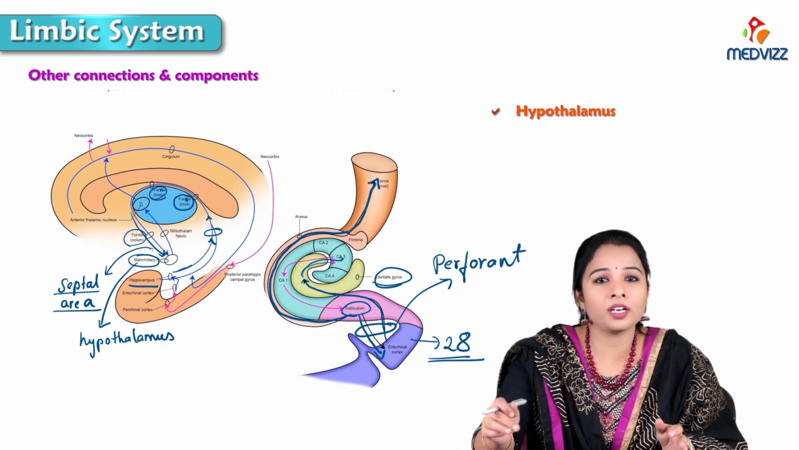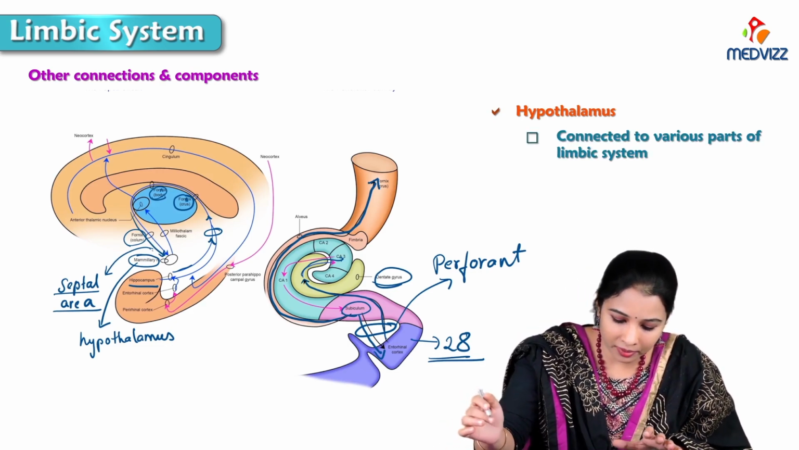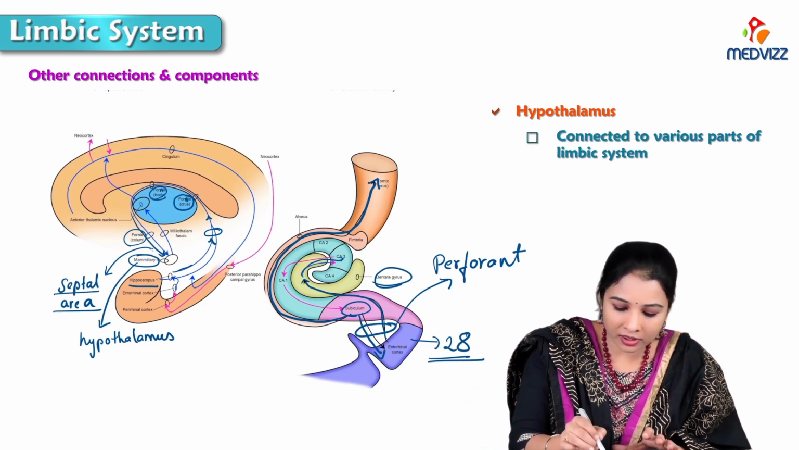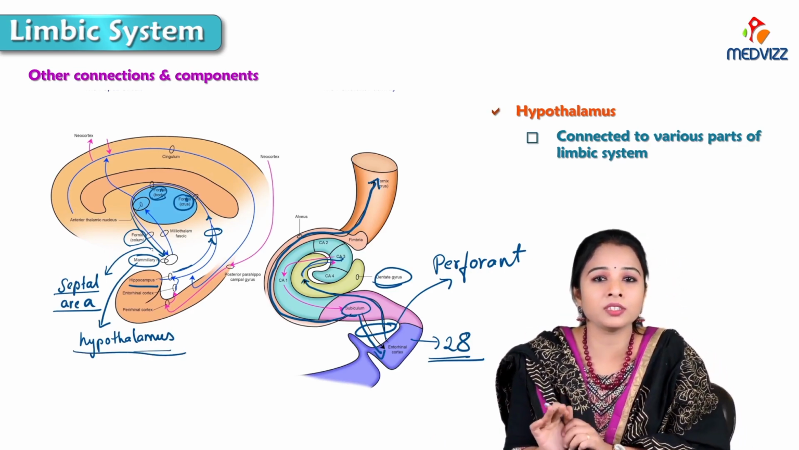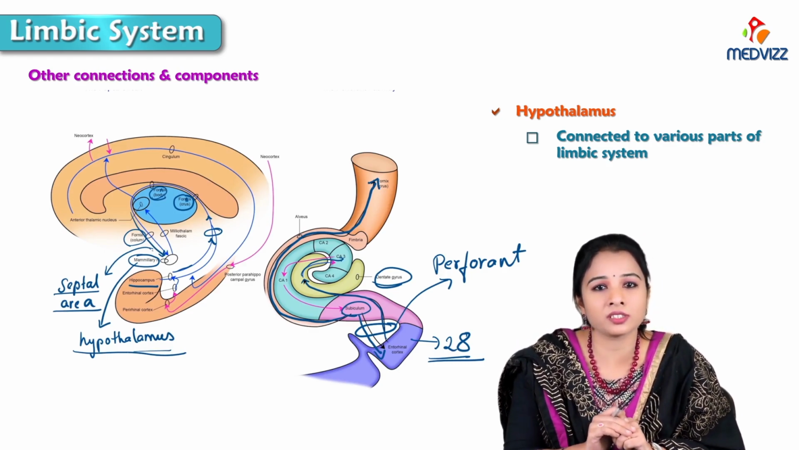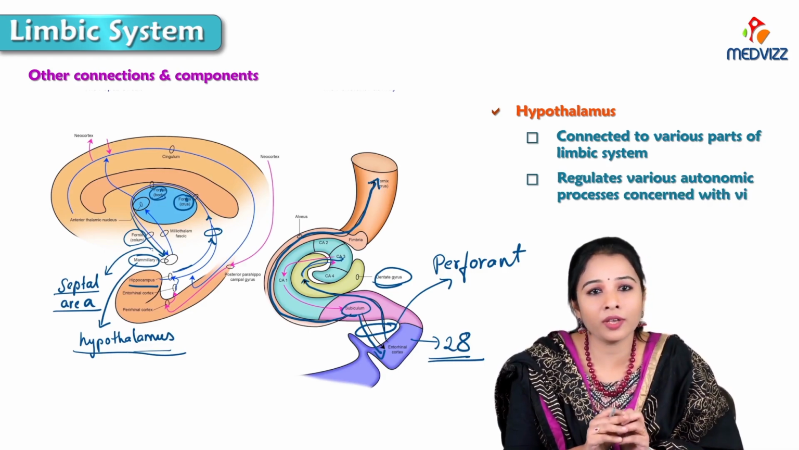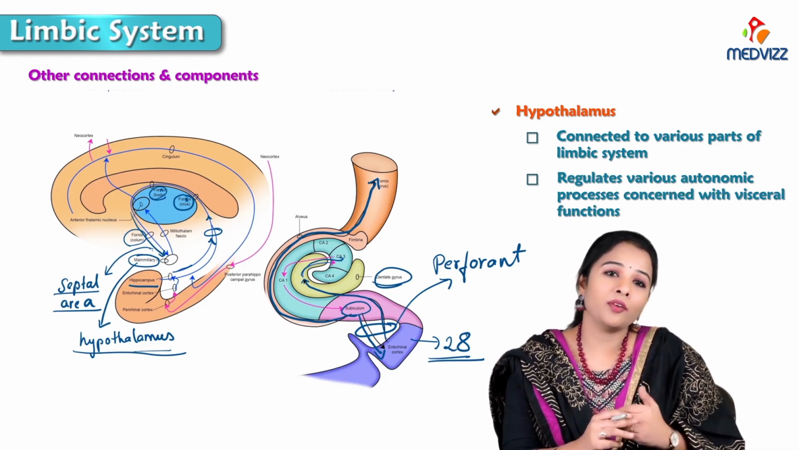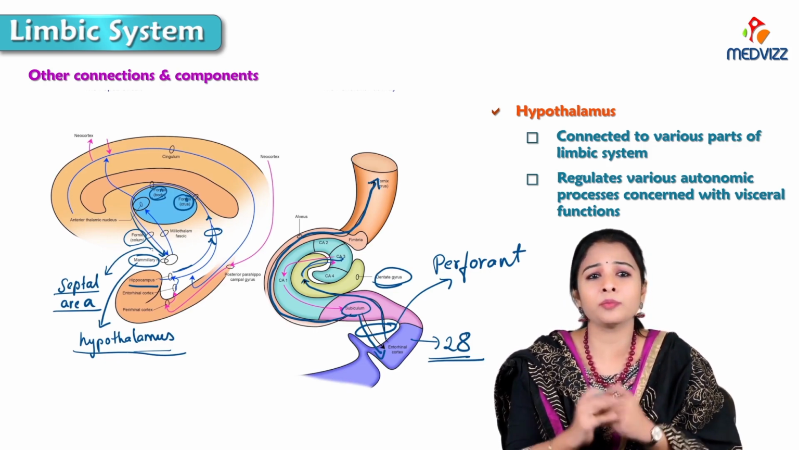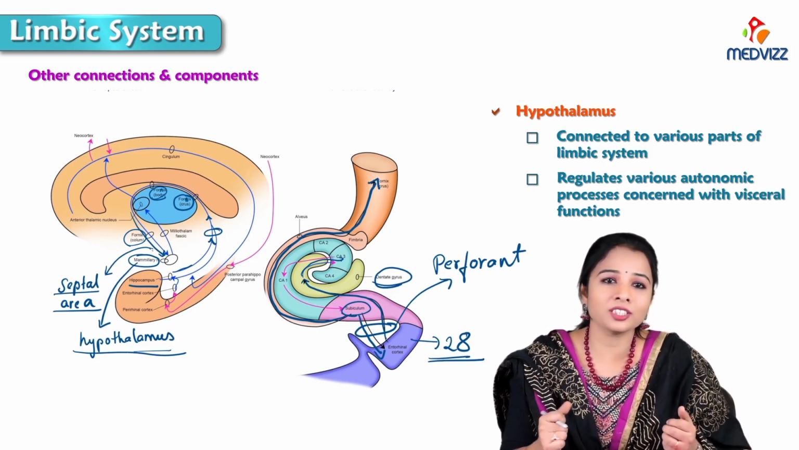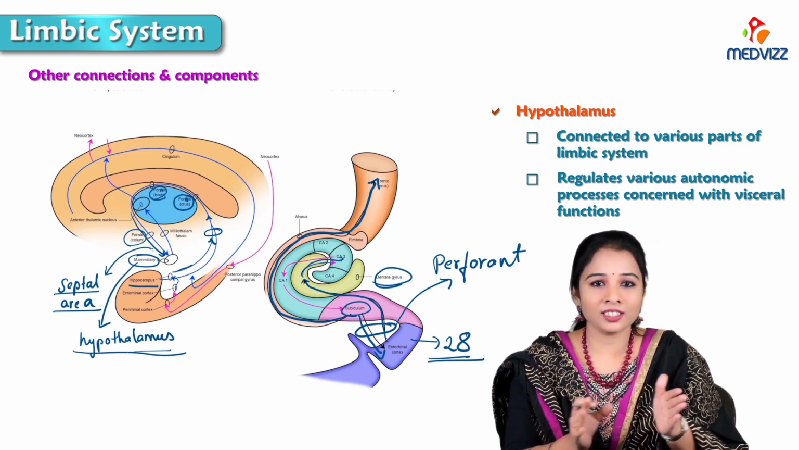Next, about the hypothalamus. The hypothalamus is connected to the various parts of the limbic system. So the hypothalamus is present here. Mainly the mammillary bodies of the hypothalamus are in connection with the limbic system. And various parts of the limbic system regulate the various autonomic processes, and we know the hypothalamus is the head ganglion of the autonomic nervous system because all the autonomic functions are under the control of the hypothalamus. So that is the reason they are concerned.